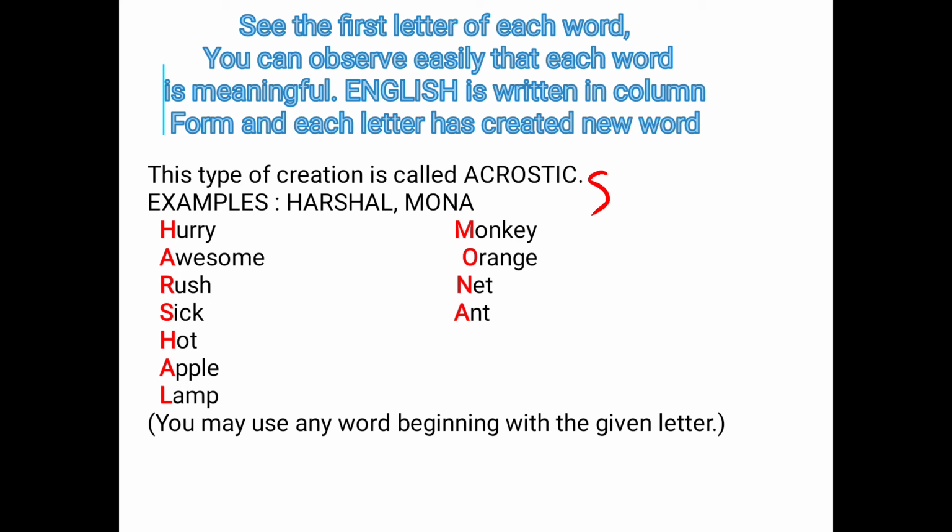Example, Harshal and Mona. In Harshal, we write the acrostic hurry, awesome, rush, seek, hot, apple and lamb. And in Mona, we write monkey, orange, net, and ant. It is not necessary that you should take these words. Instead of hurry, you can take hen, hat, hot, or any H letter. Instead of awesome, you can write ant, apple, or any other A word.